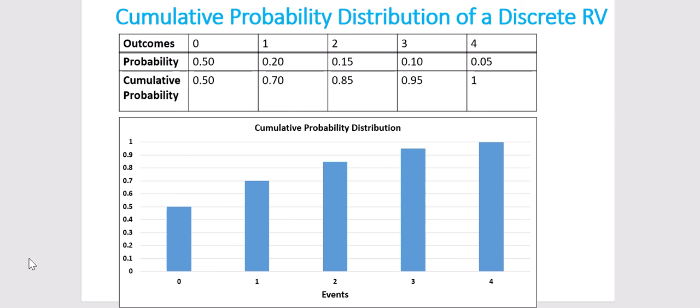So again, using a discrete random variable, it is easy to understand a probability distribution and what exactly a cumulative probability distribution is. In the next video, we'll look at a continuous random variable and talk about probability density and cumulative density of a continuous random variable.